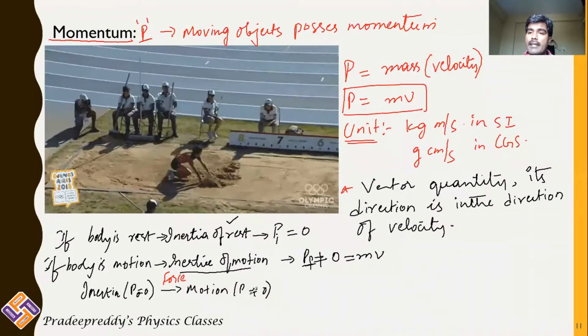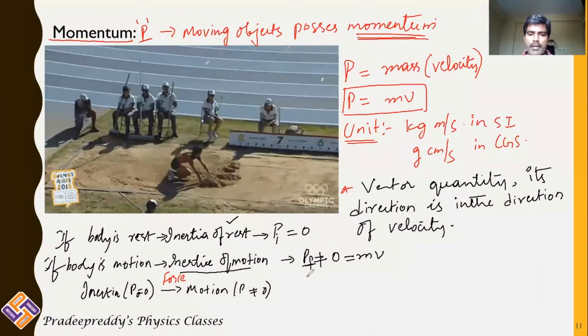We are defining the state of rest and the state of motion. For the changes in the state of rest and state of motion, we have defined a physical quantity called momentum, which gives you the state of inertia. Even though a body is moving, it may move with less velocity or greater velocity. Both possess inertia of motion, but in order to differentiate their inertia of motion, we have defined a physical quantity momentum, which is the product of mass and velocity.